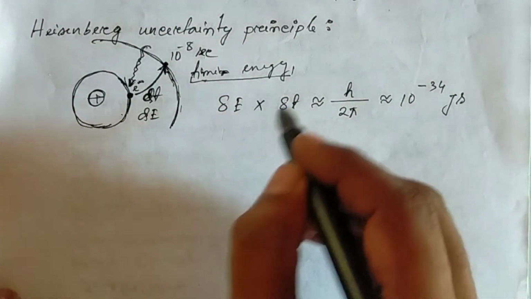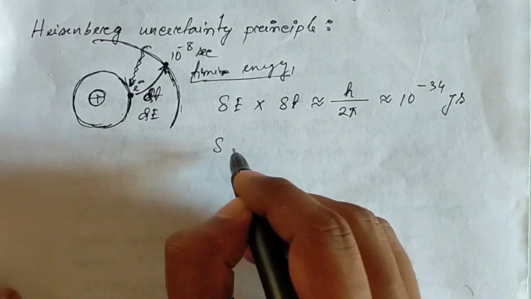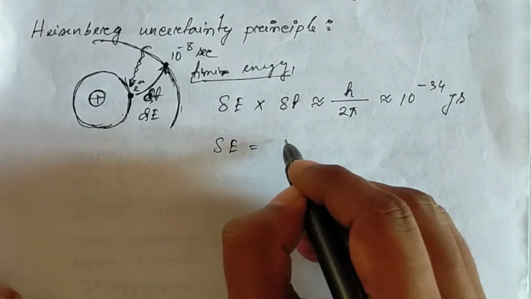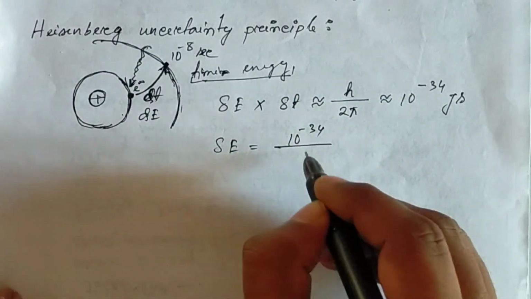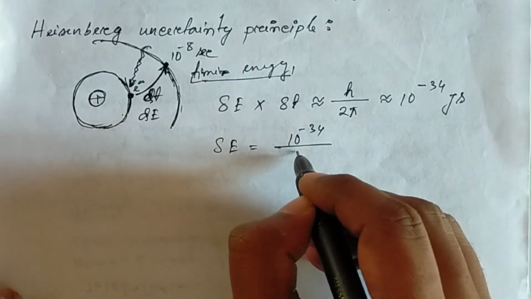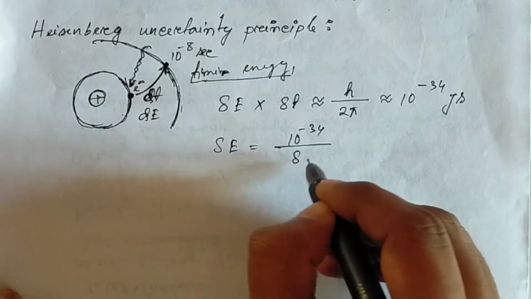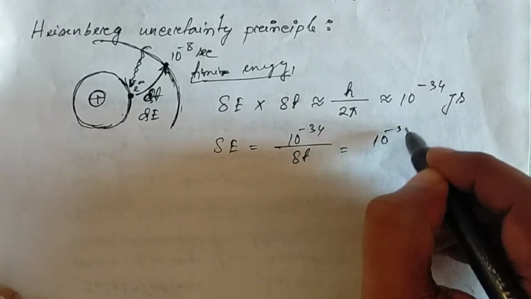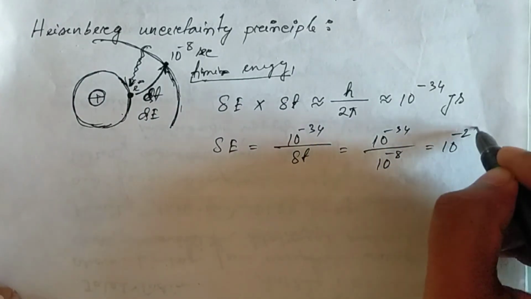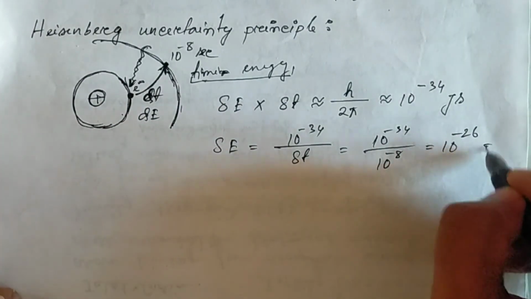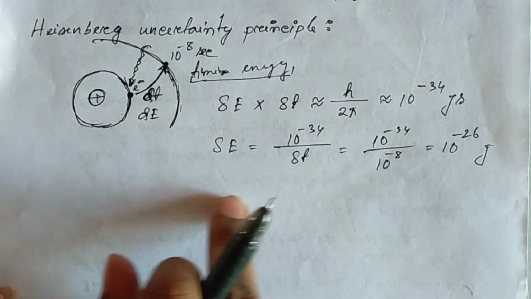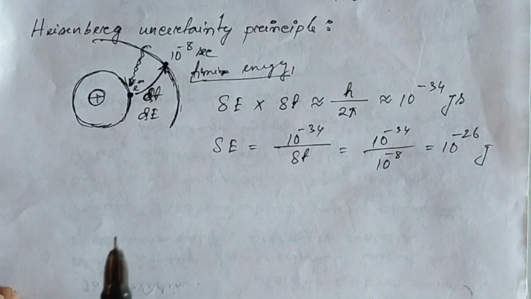So here delta E will be equal to 10 to the power minus 34 upon delta t. So 10 to the power minus 34 upon delta t will come here. So we can write it as 10 to the power minus 34 upon 10 to the power minus 8, so it will be 10 to the power minus 26 joule. So 10 to the power minus 26 joule is the uncertainty in energy.